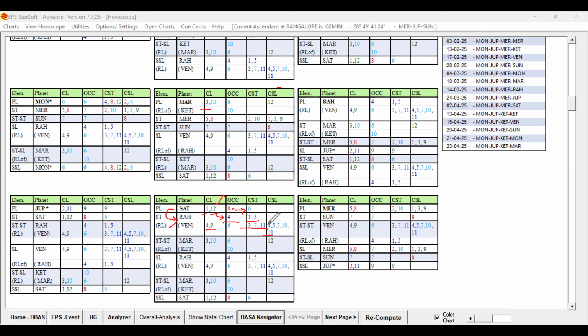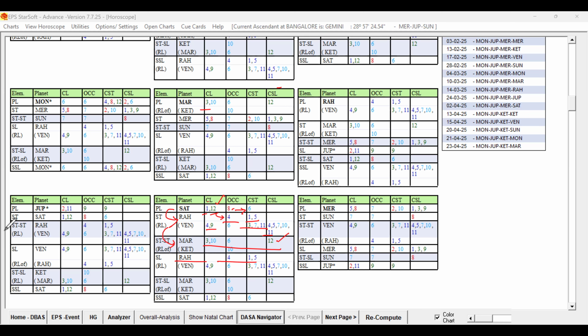But for traveling abroad, the star lord is not very strongly indicating, right? Supportive, but not very strong. The star lord of the star lord, Mars, is supportive. So the important key planet in the star lord level is Mars, but here it is acting as the secondary level, not as the primary ruler. If it were the primary ruler, it would have been better, right? 12 sublord. And similarly, Rahu is the sublord. The sublord is also the same planet.